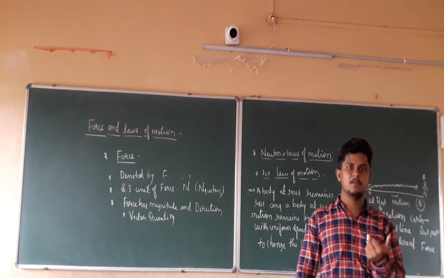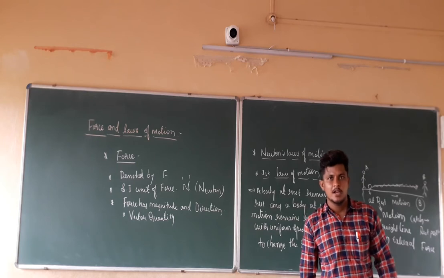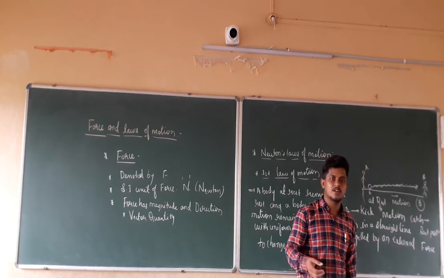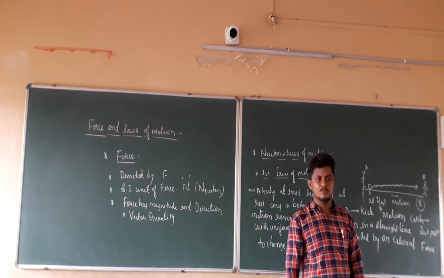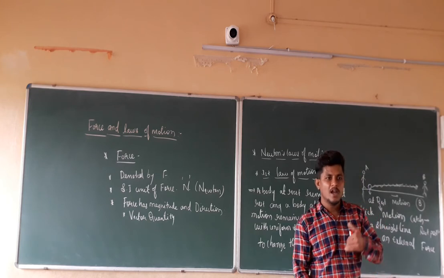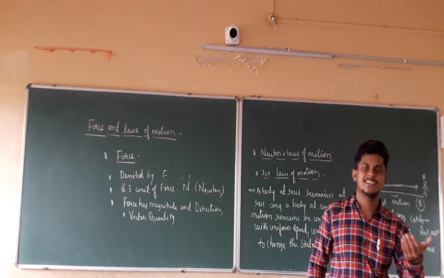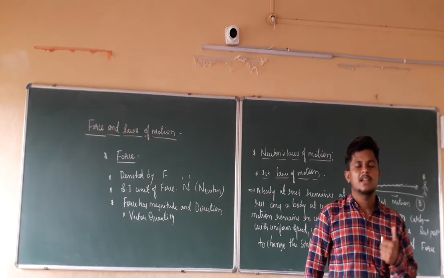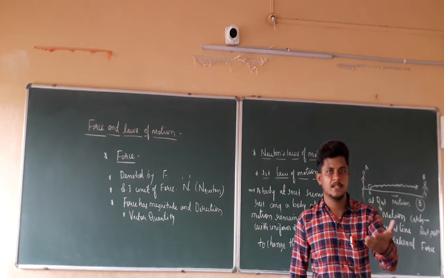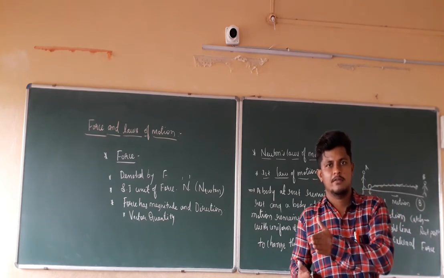Take the example of a ball which is thrown along the ground. What will happen? The ball is going to move in a straight line direction only. But what actually happens to the speed of the ball? The speed of the ball is going to decrease. Why? It is because of the frictional force present on the surface of the ground, which opposes the movement of the ball.